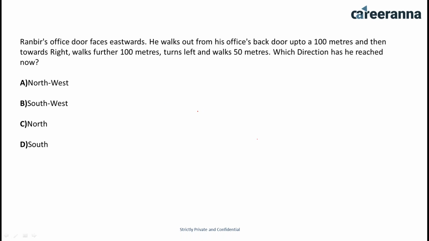Okay, so again we are going to use the same direction and conditions. Ranveer's office is facing eastward. That means this is the direction in which the office is facing, and Ranveer is leaving. He walks out from his office back door up to 100 meters. That means he starts from this point and walks 100 meters in the backward direction, which is the west. So he's walking 100 meters in the west direction and then towards right. If he's walking in the west direction, then this is the left and this is the right, that means he's moving upwards, in the right direction.